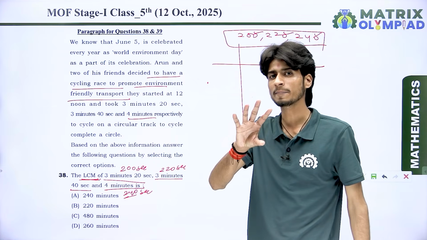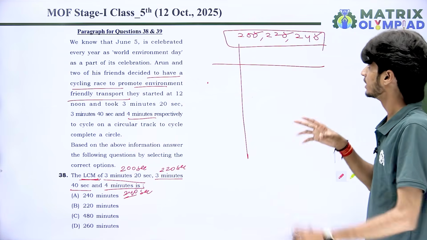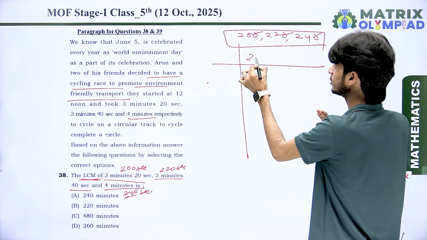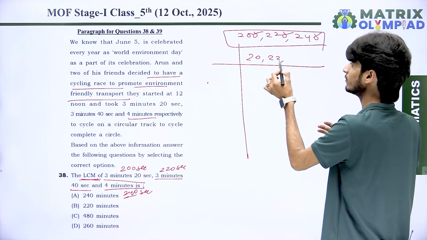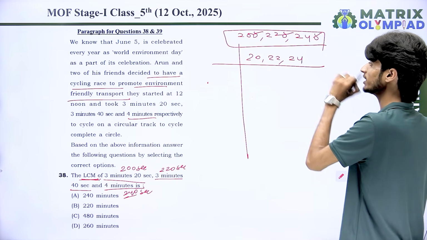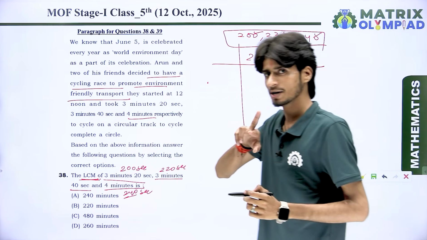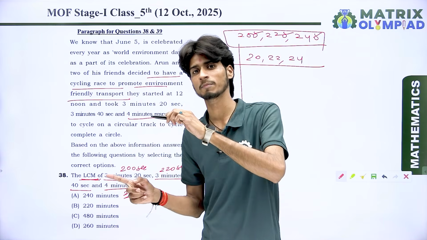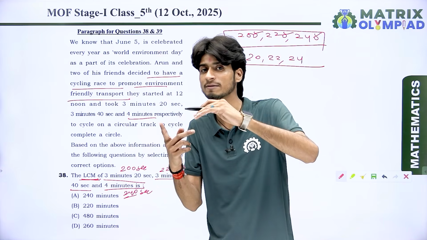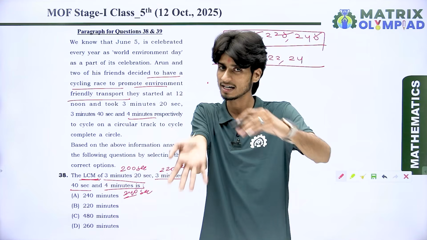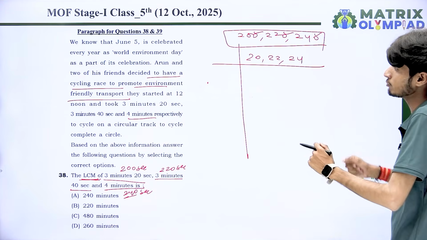So to make the calculation easy, what do we do? Remove one 0 from all those numbers. Then we have 20, 22 and 24, and whenever we find the result of the LCM, we put the 0 back in the result. It makes the calculation easy.